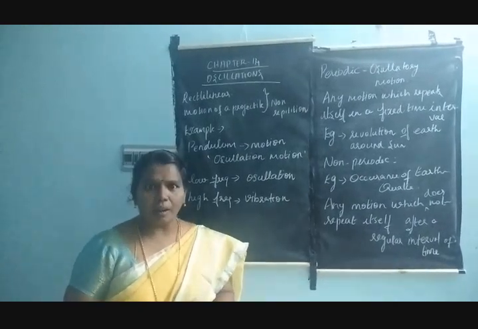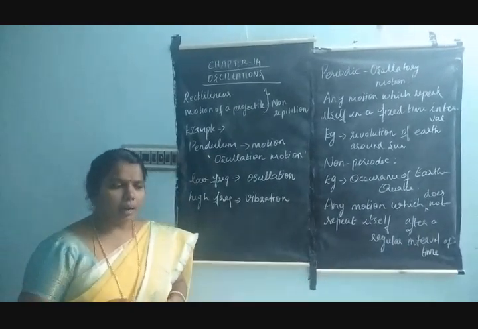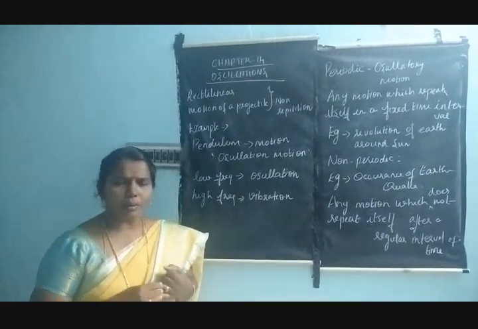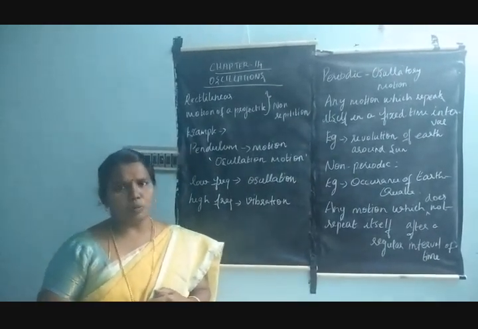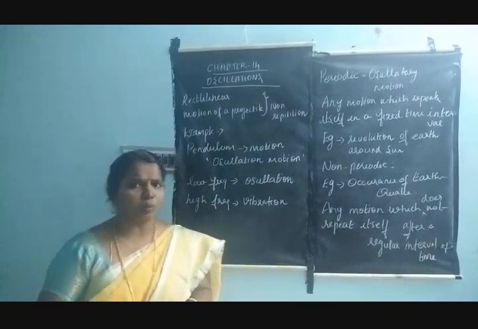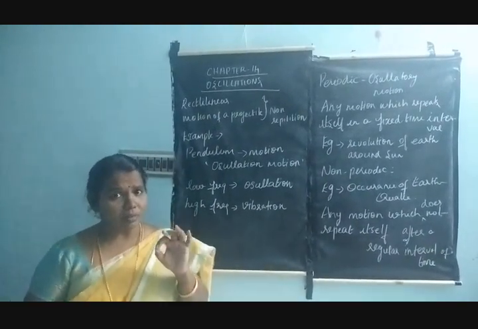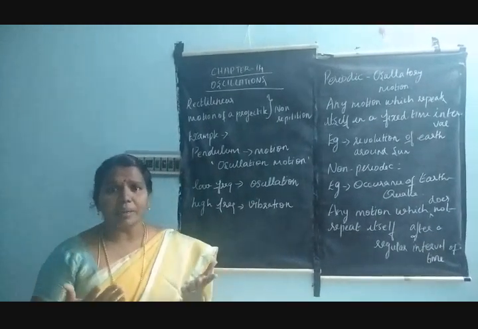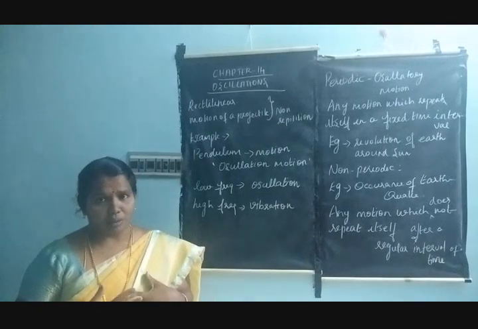And also the cradle of a swing, when your mother swings the cradle for her child to sleep. So these are the examples of oscillatory motion. You can say these oscillatory motions are vibrational motions. When the frequency is very low, you can say this is oscillatory motion. If it is high, you can say it is vibrational motion.